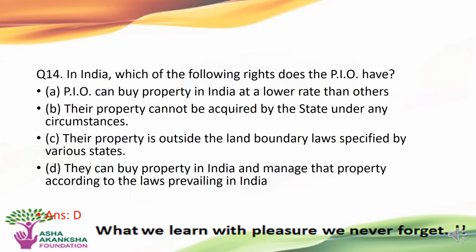The next question is, in India, which of the following rights does the PIO have? Options are A. A PIO can buy property in India at a lower rate than others. B. The property cannot be acquired by the state under any circumstances. C. Their property is outside the land boundary laws specified by various states. And D. They can buy property in India and manage that property according to the laws prevailing in India. The correct answer to this question is option D, that is, a PIO can buy property in India and manage that property according to the laws prevailing in India.